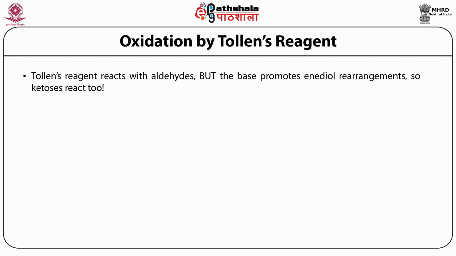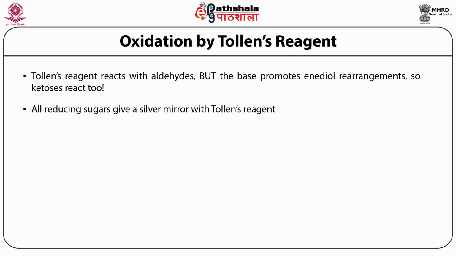But because these reagents are basic in nature, the base in this reagent promotes enediol rearrangement, as we saw previously in the ketoses, leading to the generation of isomeric aldoses. And so ketoses also test positive with Tollens reagent. So all sugars or all monosaccharides that have a free aldehyde group available are called reducing sugars, and all these reducing sugars will test positive with Tollens reagent.